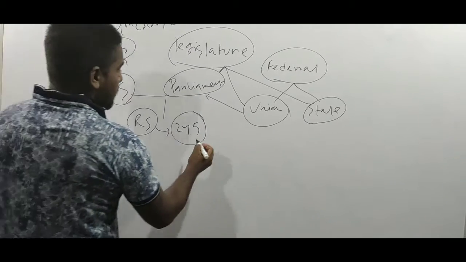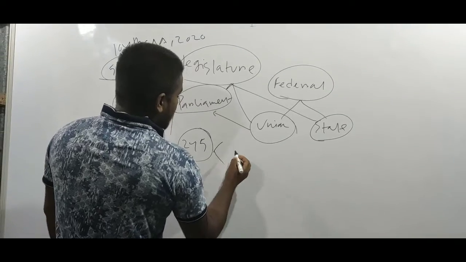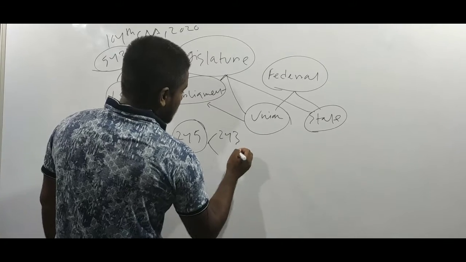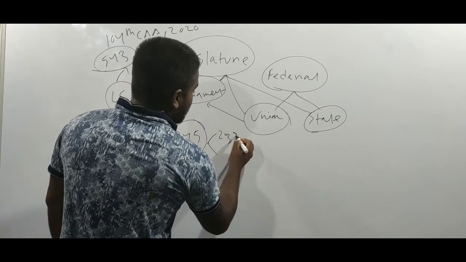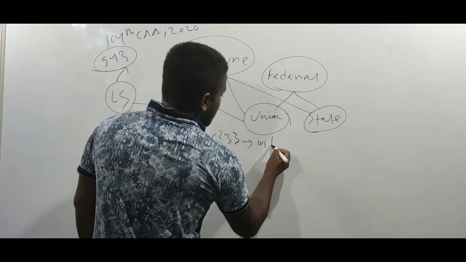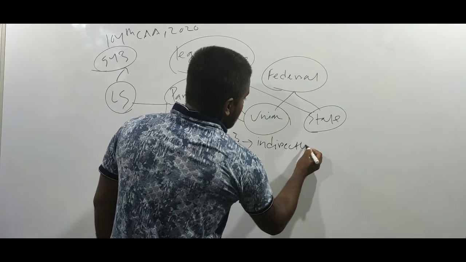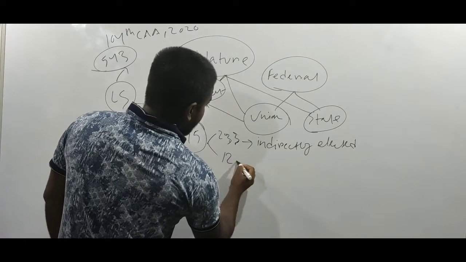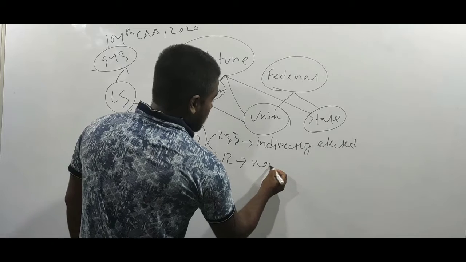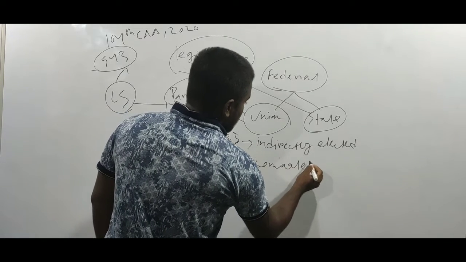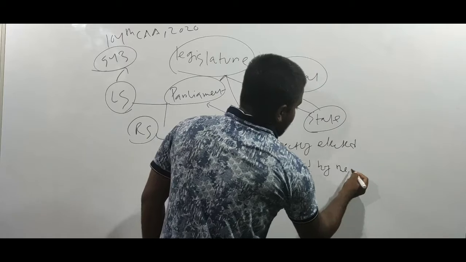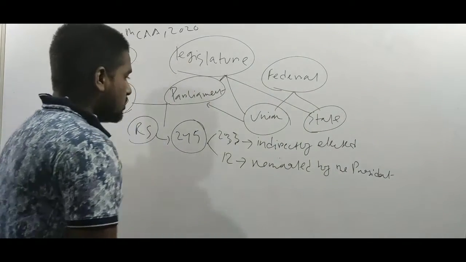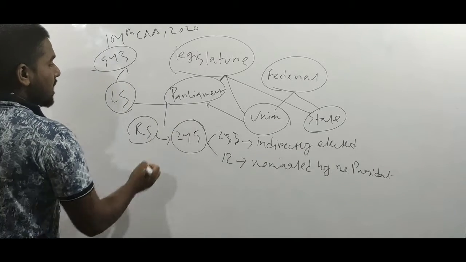Among these 245 members, 233 are indirectly elected, and the rest 12 are nominated by the president. Clear?